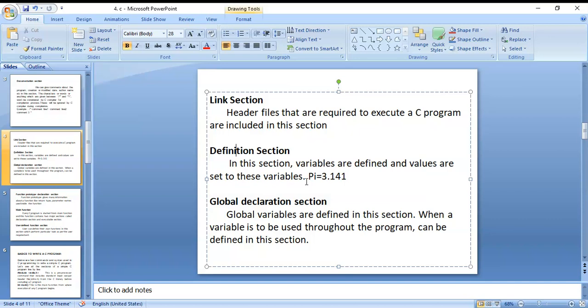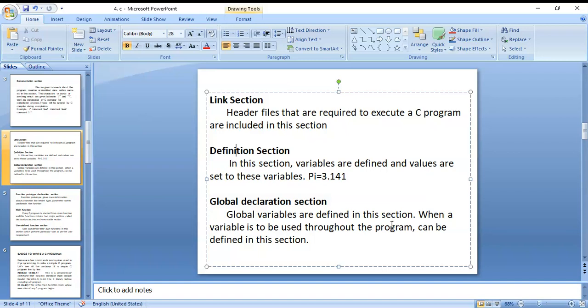In this section, variables are defined. You can define a variable, and values are set to these variables. For example, pi is a constant value, pi is equal to 3.141. That value is set to that variable.